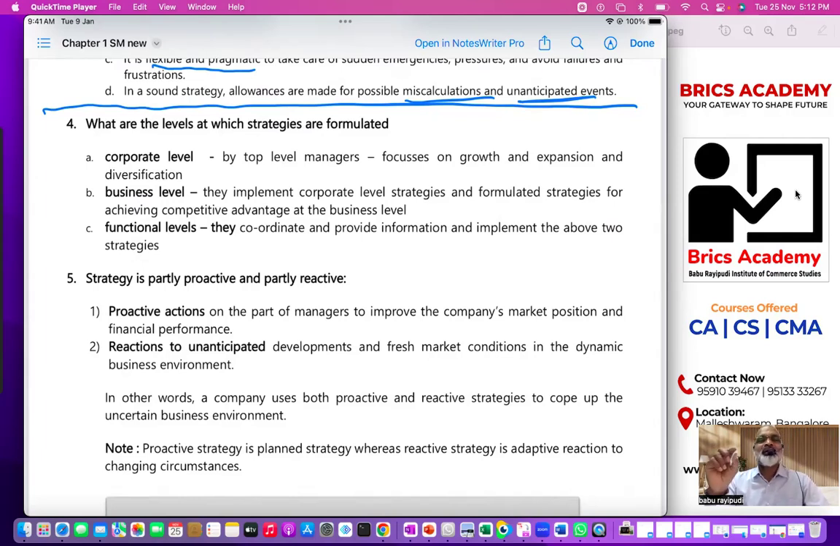In the first class, I gave an introduction of strategic management, and I also explained what is strategy, what is strategic management, and what is the difference between management and strategic management. I clearly explained that in my previous class, that is the first class.